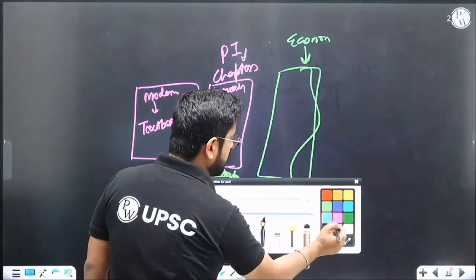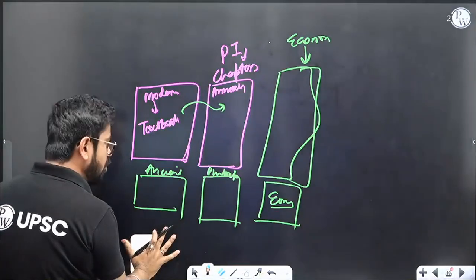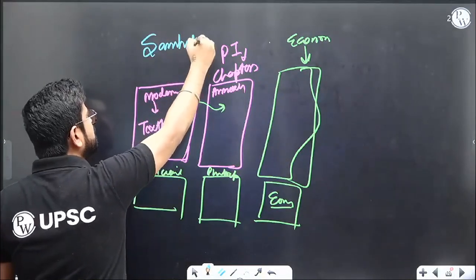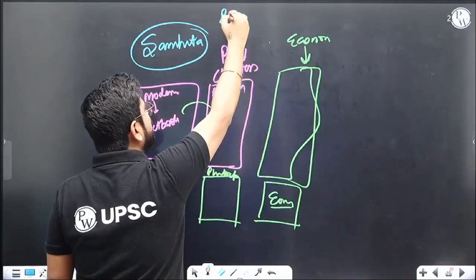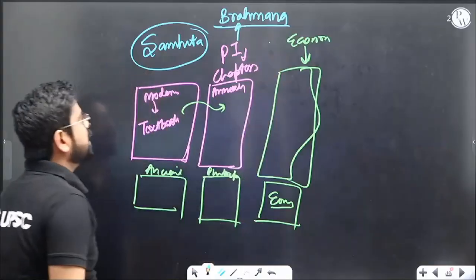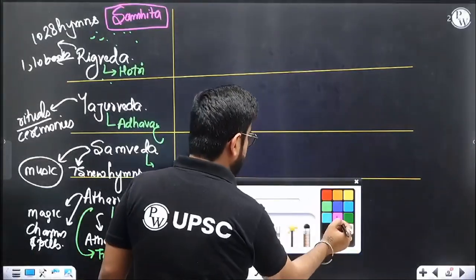So here, we can say that the original book, the first book which was written, the core part, is Samhita. This is the core discussion of modern India or ancient India, medieval India. But then there were some more additions. The first addition which we had was Brahmana. So let's talk about the other addition, which is Brahmanas.